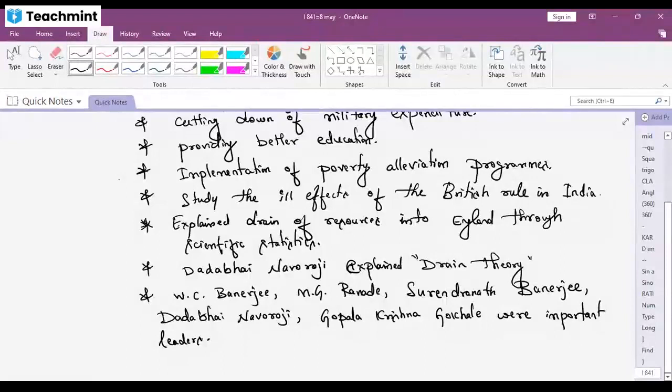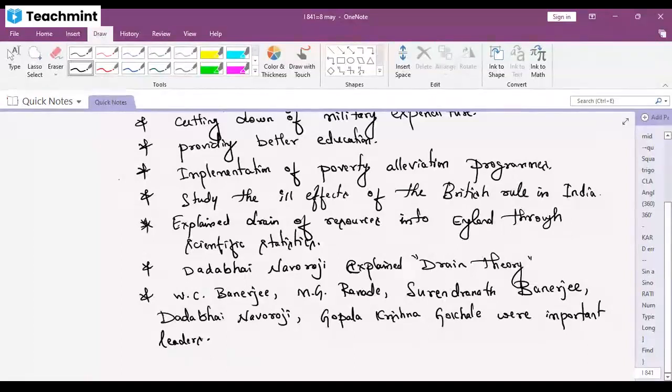Now the people started understanding how to fight against the British. Understood? So this period is known as the age of liberal nationalism. Any doubts? No, sir. Concepts are clear? So these are the key points.